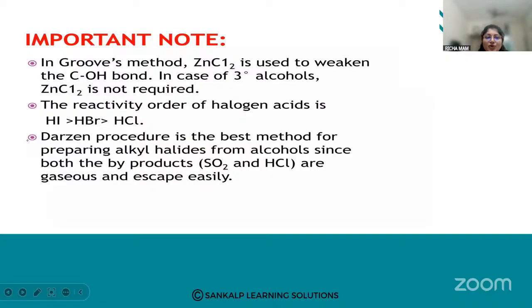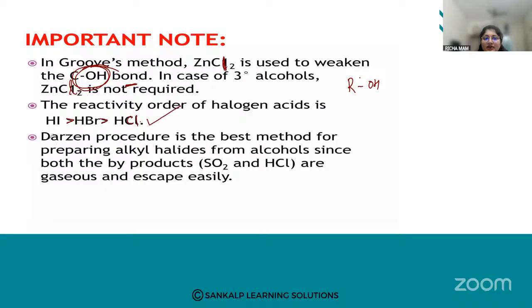In the Groove process, what are we using? ZnCl2. Why? To weaken the C-OH bond. Please note this important point. ZnCl2, that is the Lucas reagent in the Groove process, is used to weaken the C-OH bond of the alcohol, to break it. In case of tertiary alcohol, ZnCl2 is not required. The reactivity of halogen acids is HI greater than HBr, which is greater than HCl. So this is the reactivity of halogen acids.